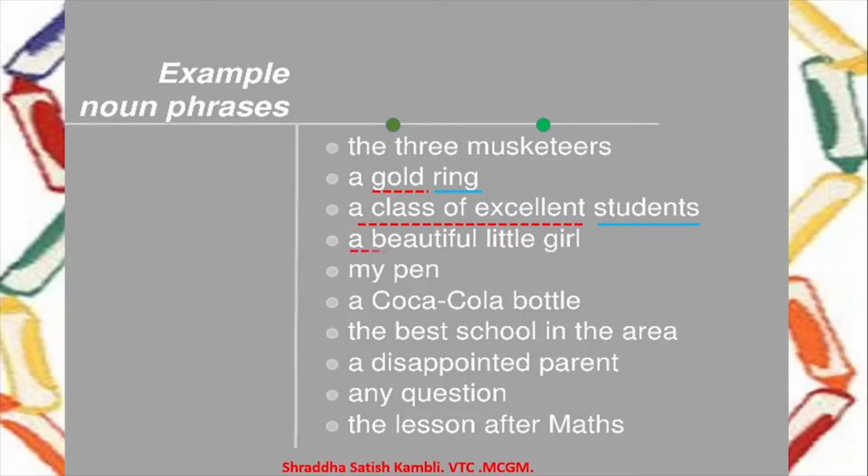A beautiful little who? Girl. Then you have my pen, and then you have so many other examples also. For example, a Coca-Cola bottle, the best school in the area, a disappointed parent, any question, the lessons after maths. So these are all examples of noun phrases.